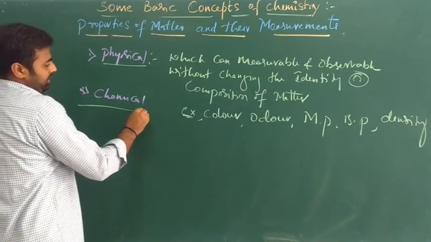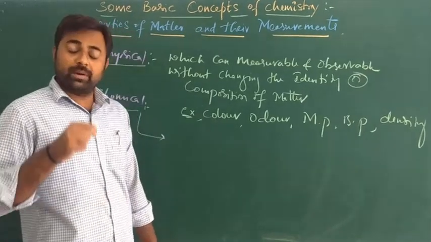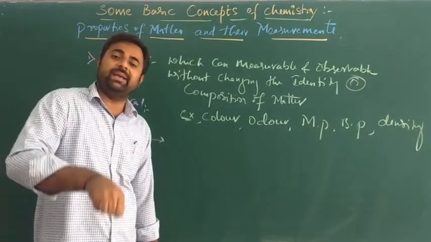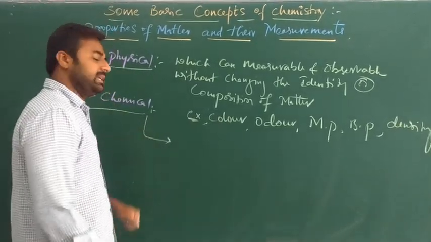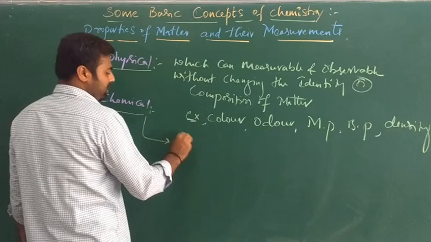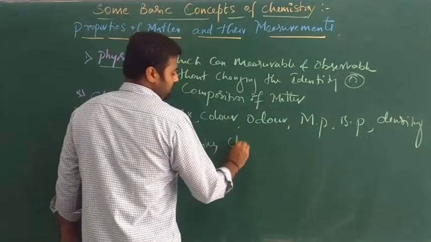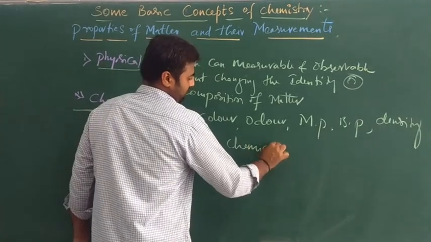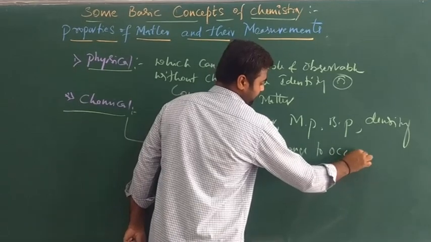And the second one, chemical properties. Those properties which can be measured only with a change in the identity and composition of matter. These properties definitely require a chemical change to occur.